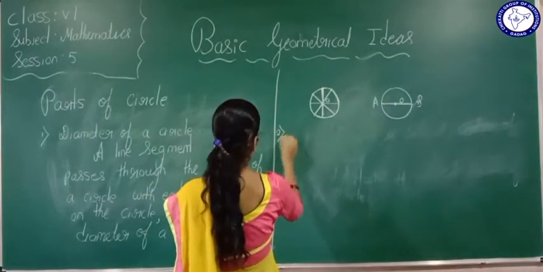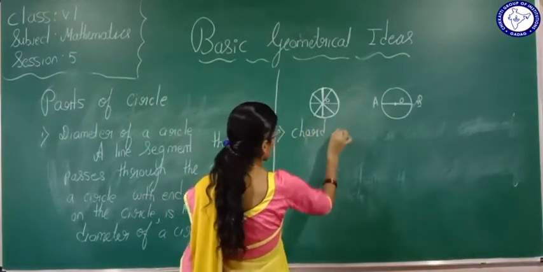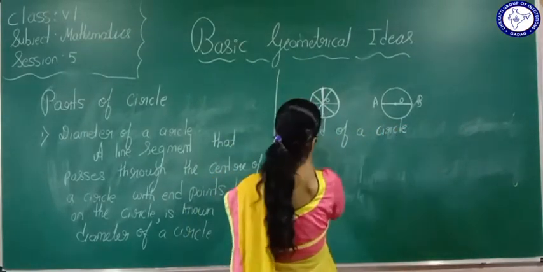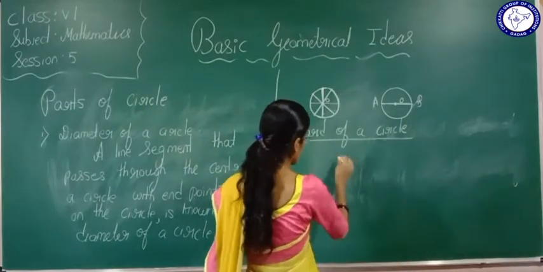The next part is chord of a circle. Now I will write the definitions here.